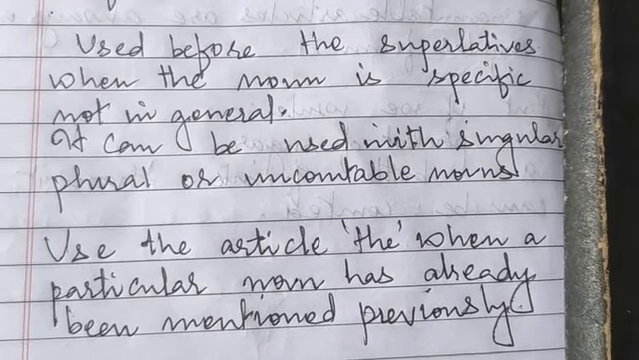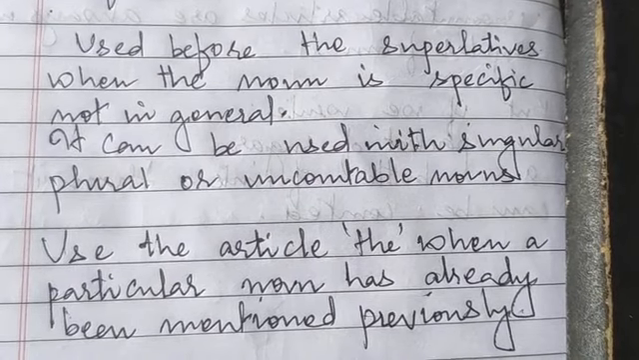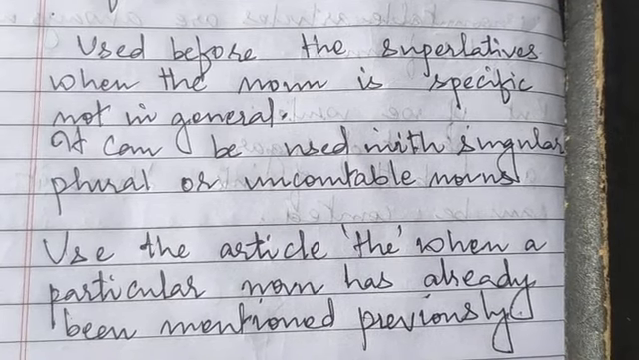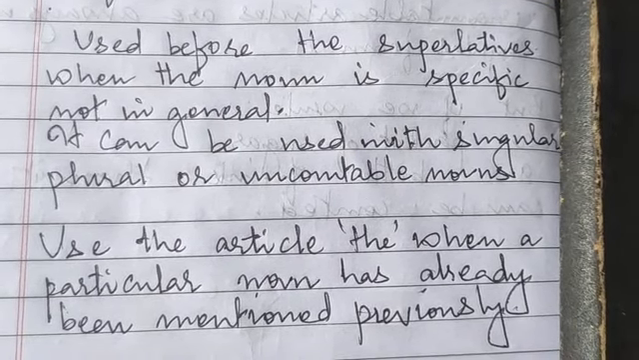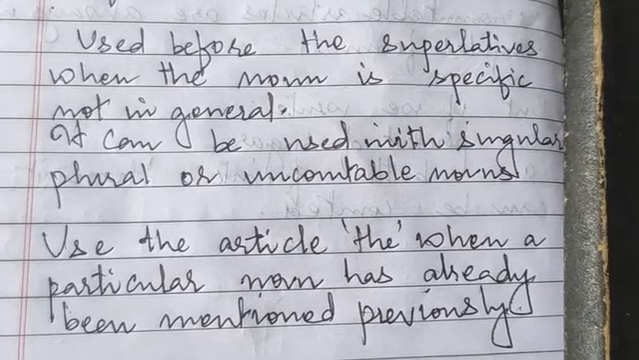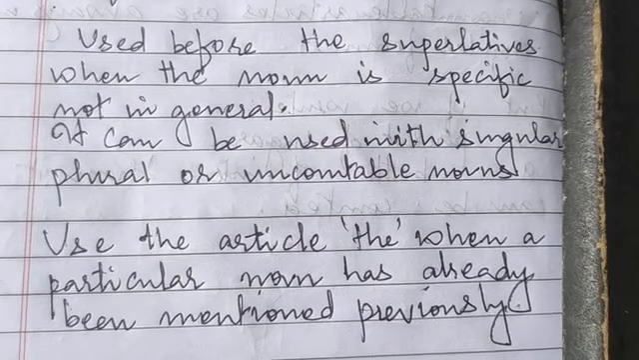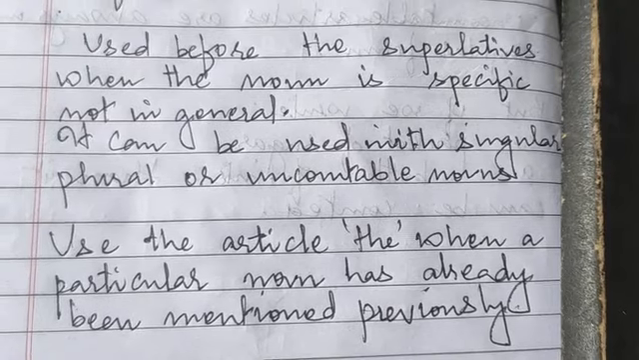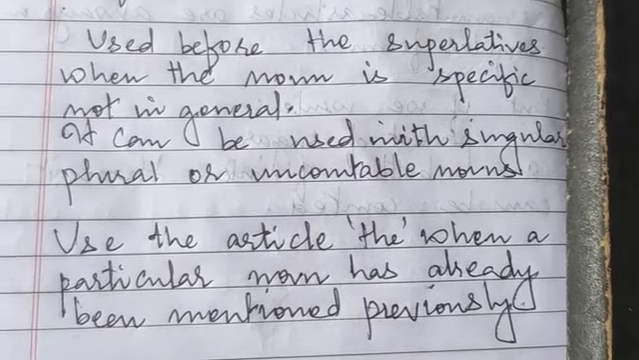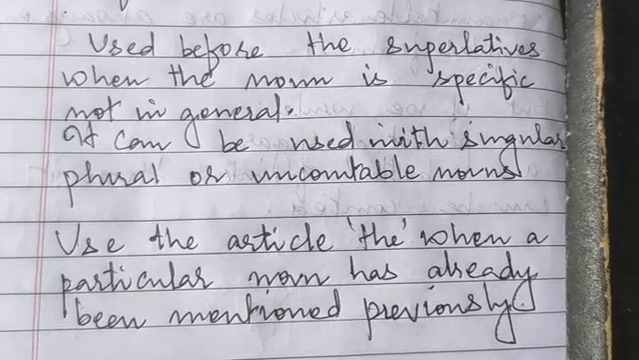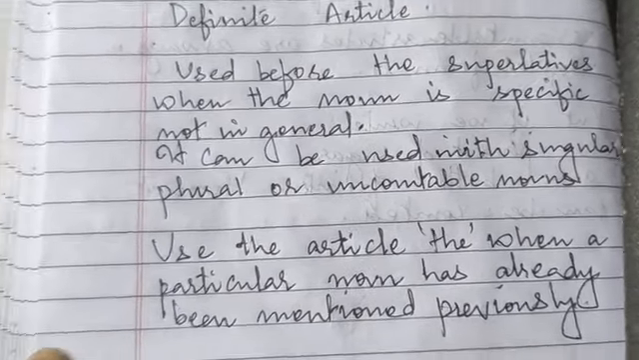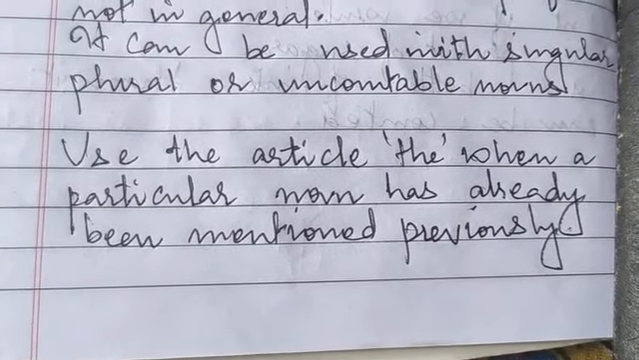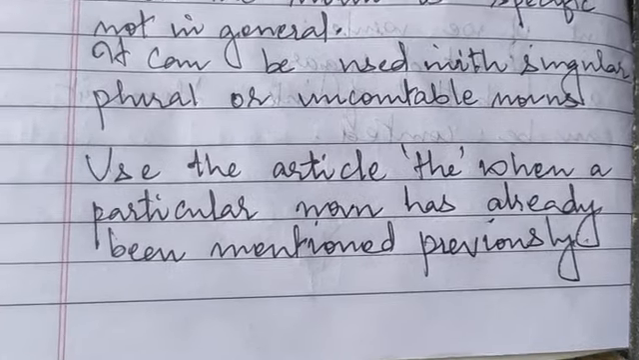When you are particularly stressing upon something which is very particular, very specific, at that time we are using this definite article. Now what falls in this category? The word the falls in this category. Okay. And definite article can also be used with singular, plural or uncountable nouns. But indefinite article is always used with the singular form.